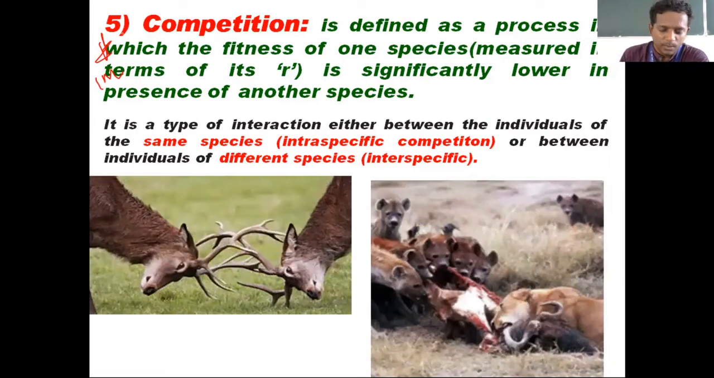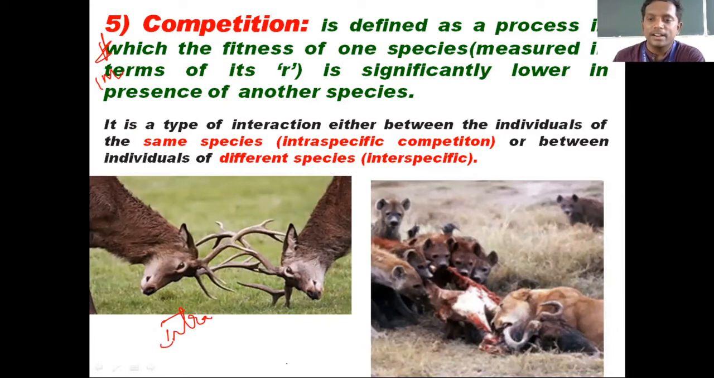You can see the first one. This is between 2 reindeers. This one, okay, this is intra. During mating season, the male may go for this type of competition. Okay, during mating season, this usually happens in this species. So, two individuals of the same species is having the competition there. So, that is called as intra-specific type of competition.